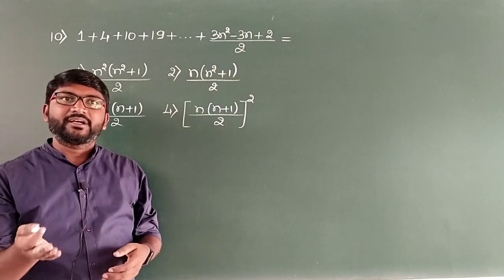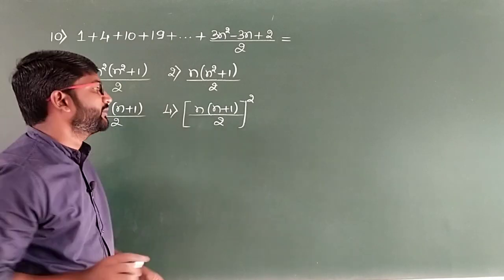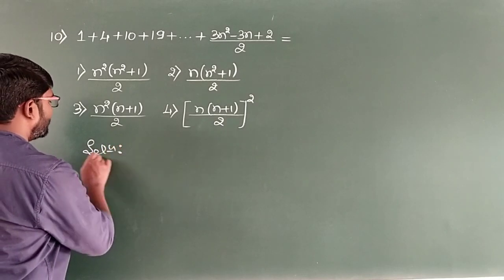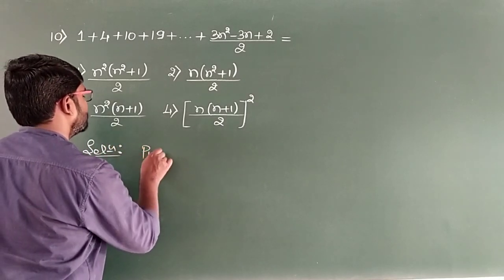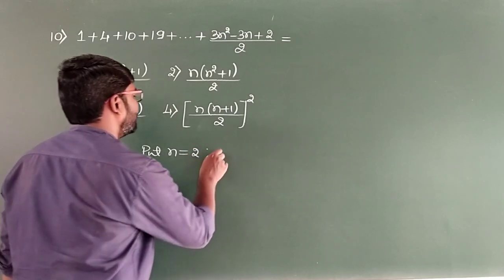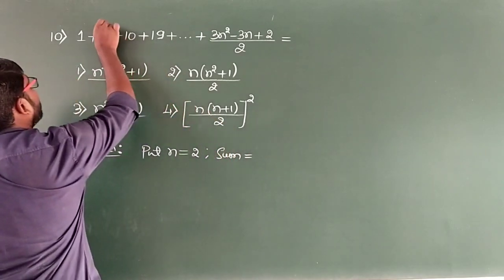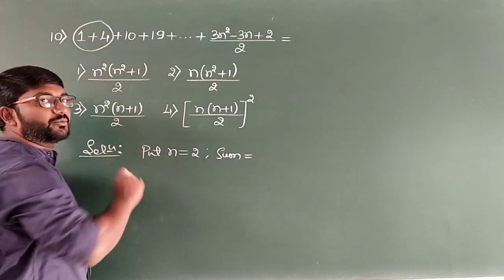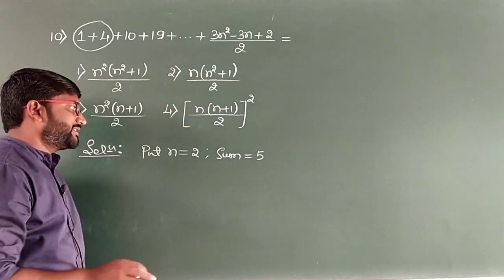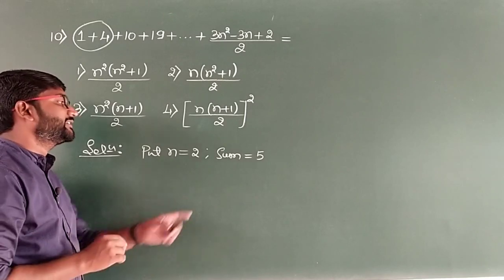What I will do is again go for verifying the options. Take n as 2 and get the sum here. So I'll go for the solution. Put n equal to 2 and calculate the sum now. n equal to 2 means we will have to find the sum of the first two terms. 1 plus 4 is 5. The sum is 5. Now substitute n equal to 2 in all 4 options and check which option gives us the answer 5.